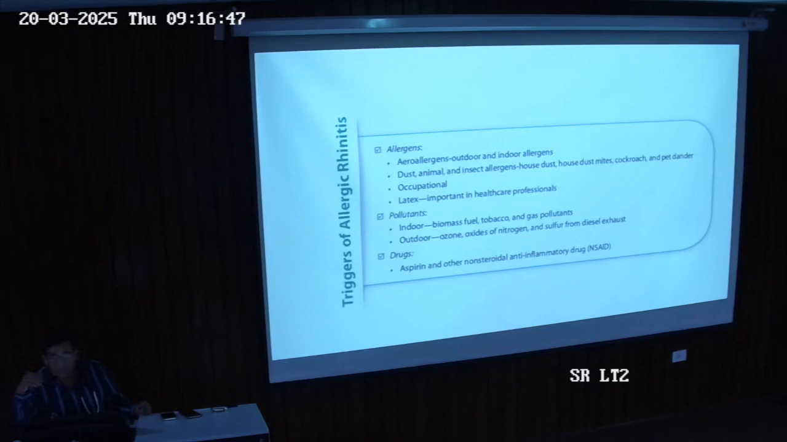Pollutants can be indoor and outdoor. Indoors, some of us in villages still use biomass fuels because we don't have gas, plus tobacco smoke and gas pollutants. Outdoors, while traveling, we have pollution from so much smoke and gases from cars: ozone, oxides of nitrogen, sulfur, and diesel exhaust. Some drugs cause inflammation and flare up allergic rhinitis, like aspirin and NSAIDs like ibuprofen and Meftal. So these are the different triggers of allergic rhinitis.